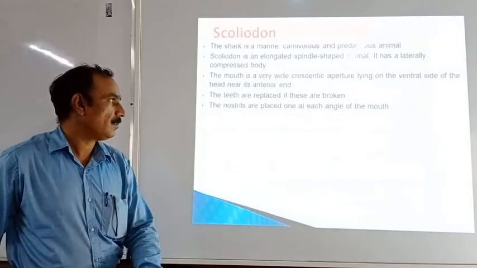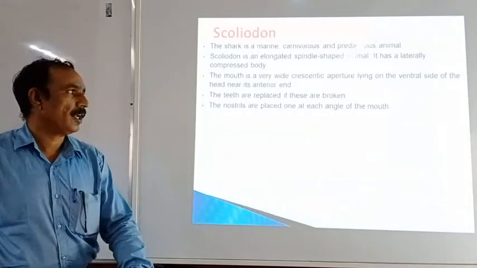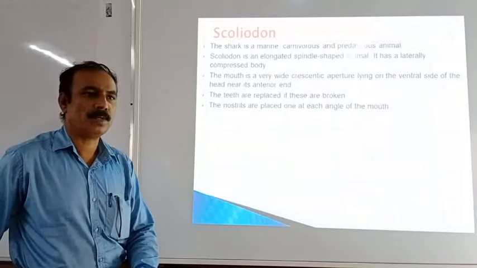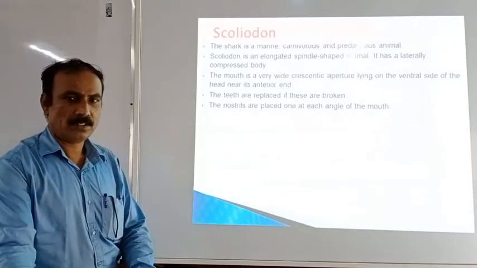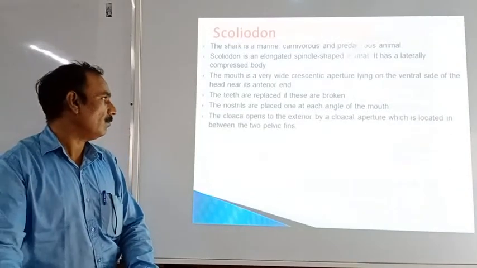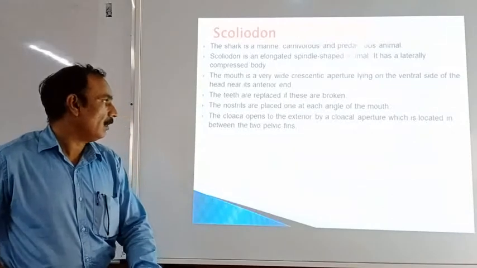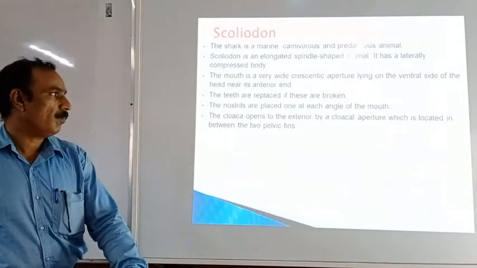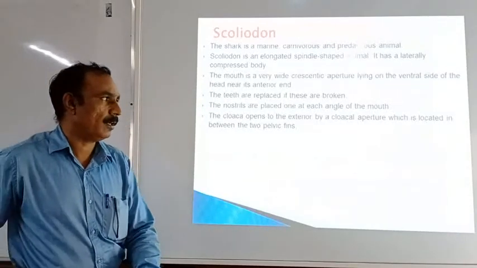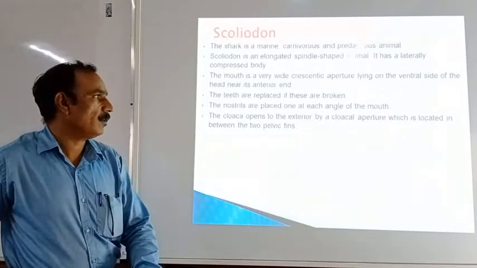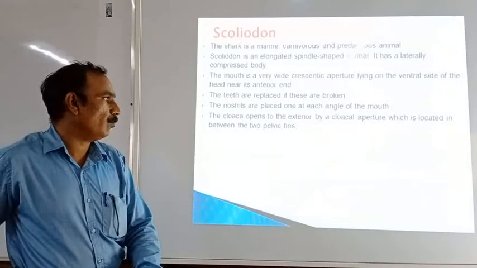The nostrils are placed one at each angle of the mouth. So there is a pair of nostrils present in this animal. Then the cloaca opens to the exterior by the cloacal aperture, which is located in between the two pelvic fins.